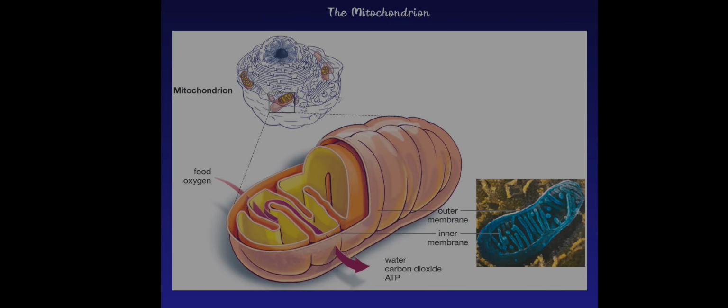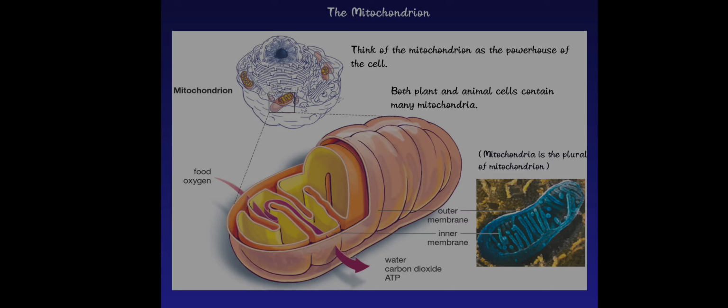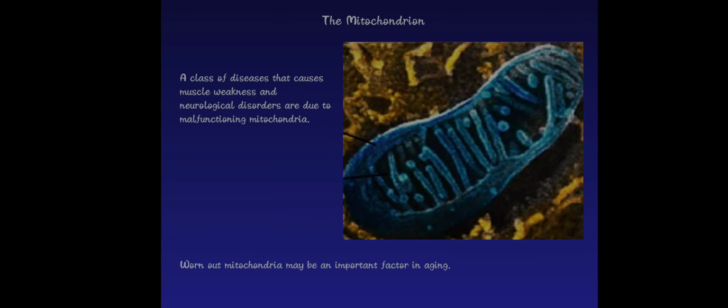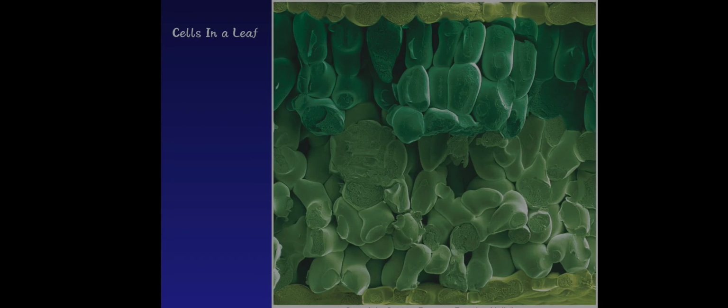Next is the mitochondria. The mitochondria is the power of a cell. It converts adenosine diphosphate into adenosine triphosphate, that is, cell-utilizable energy. We'll move forward to the leaf cell. The leaf cell looks like this. This is a pictorial representation of a leaf cell.